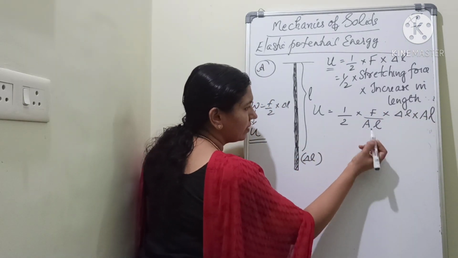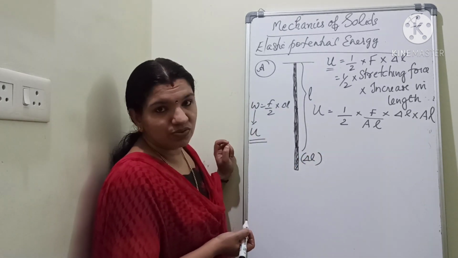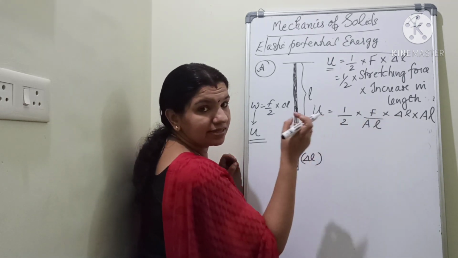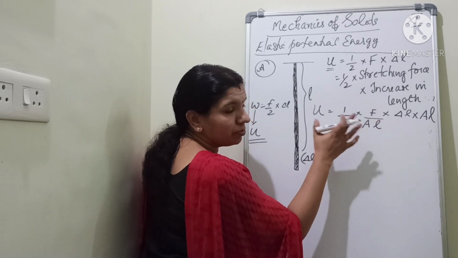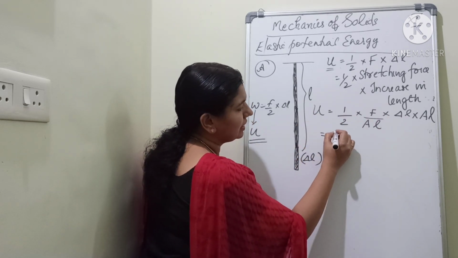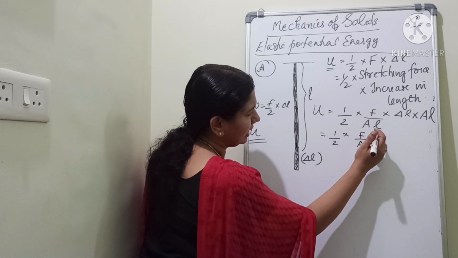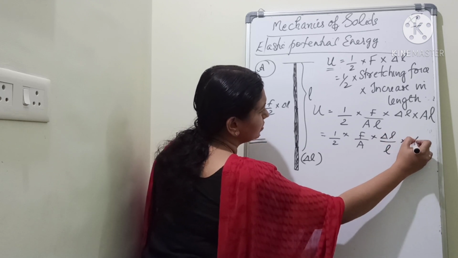What is this A? A is actually the area of this wire. L is the length, you know. Delta L is the change in length. So, again, one more arrangement in this equation, that is half into F by A into delta L by L into AL.